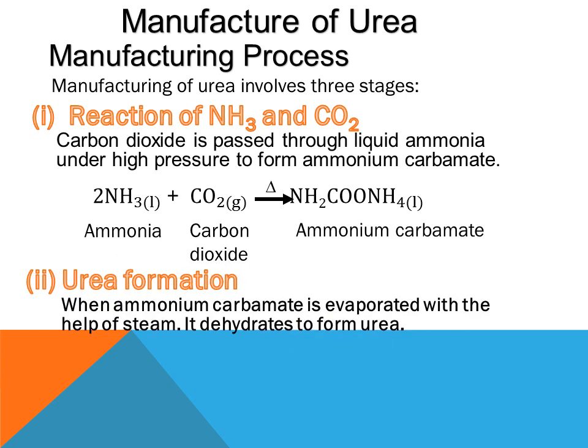The second step is simply the urea formation. This ammonium carbamate is in liquid form and is evaporated by passing steam over it, and it dehydrates, removing the water molecule and turning into urea. This is well explained in the form of an equation showing how the liquid ammonium carbamate gets dehydrated and turns into urea.